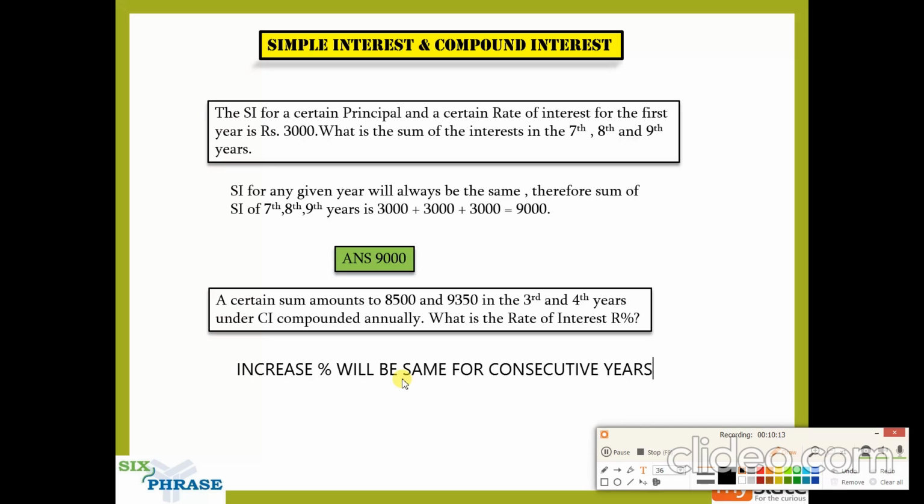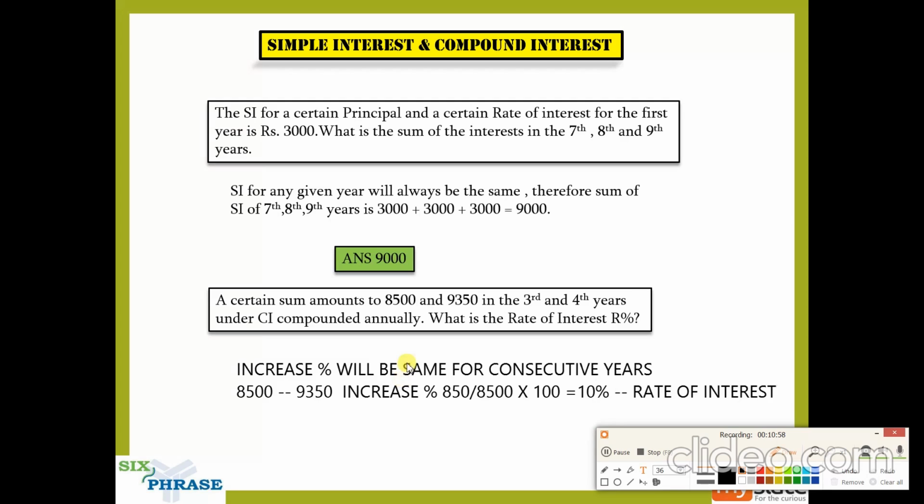So what happens is, here we've been given the amount of consecutive years. So what is the amount of consecutive years? It's 8,500 and then it is 9,350. So what is the increase percentage here? The increase percentage here is actually 10 percentage. If you calculate the increase percentage, which is 850 divided by 8,500 into 100, you'll get 10 percentage. Now this 10 percentage, I told you, the increase percentage is nothing but the rate of interest, right? So this is the rate of interest.